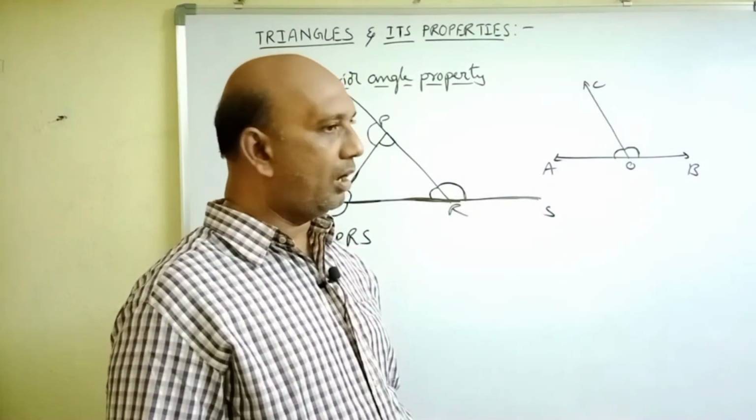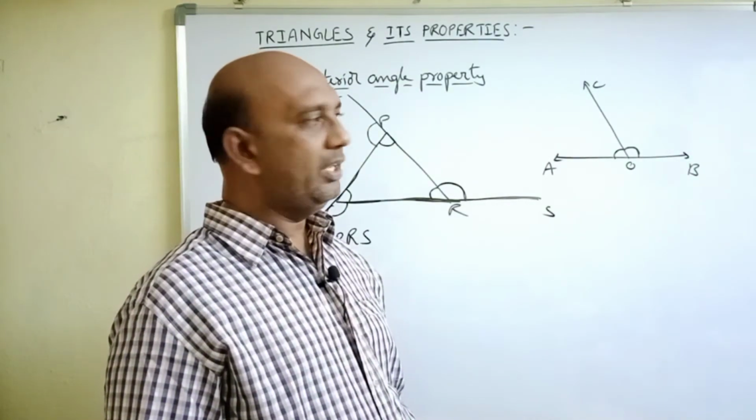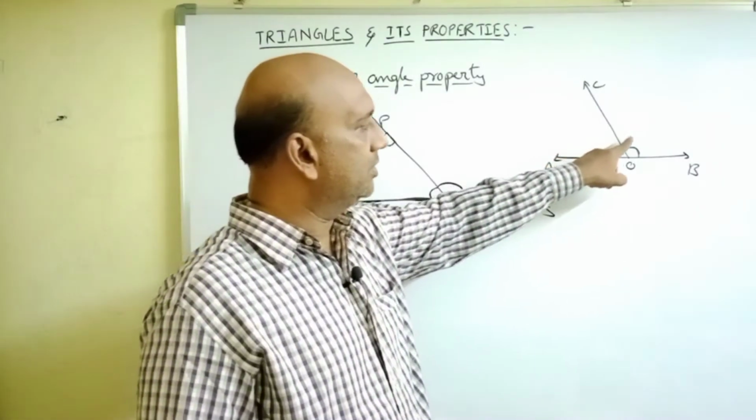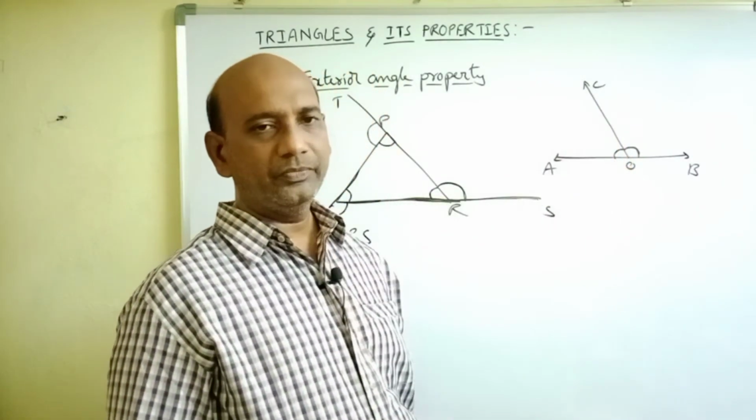Adjacent angles are called adjacent only if they have a common ray. Here OC is the common ray. That's why these two angles are called adjacent angles.